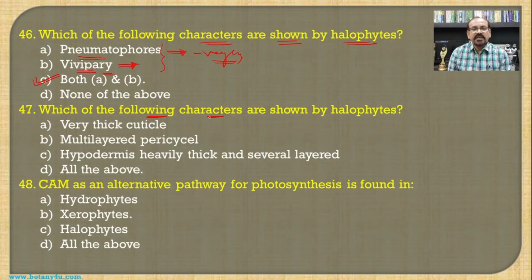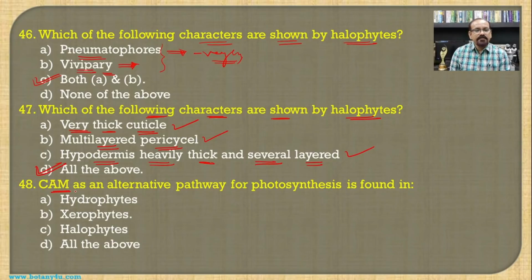Then which of the following characters are shown by halophytes? First one, that is the very thick cuticle. This is a characteristic feature of the halophytes. Then multi-layered pericycle. This is also the characteristic feature of the halophytes. Then hypodermis, heavily thick and several layered. This is also the characteristic feature of the halophytes. Halophytes are also responsible to conserve the water as they are growing in the marshy places and having the high concentration of the salts, and hence all the above becomes the answer for this question.